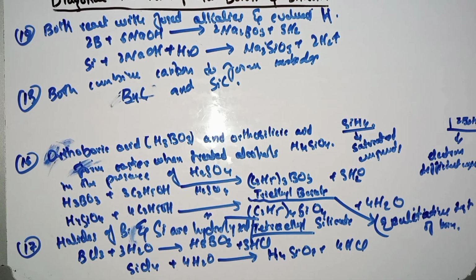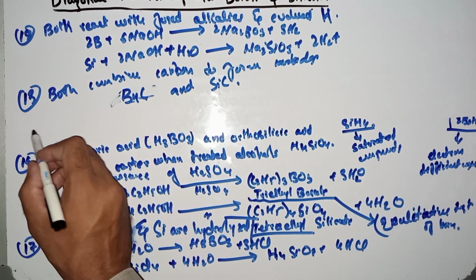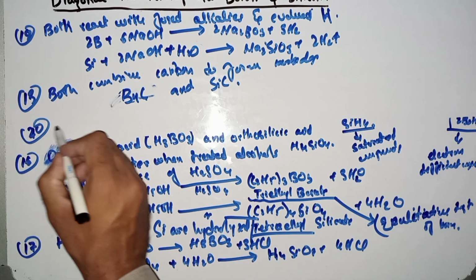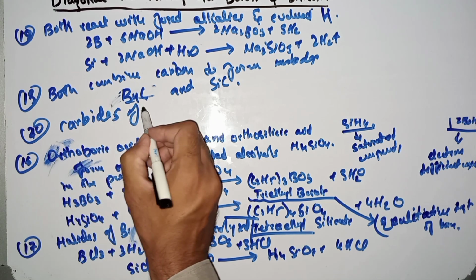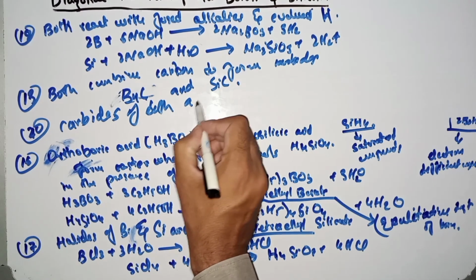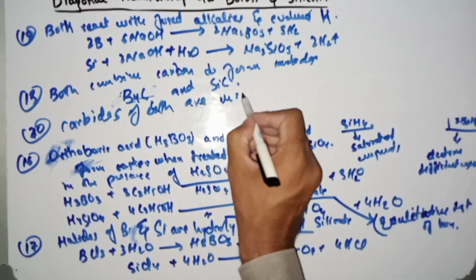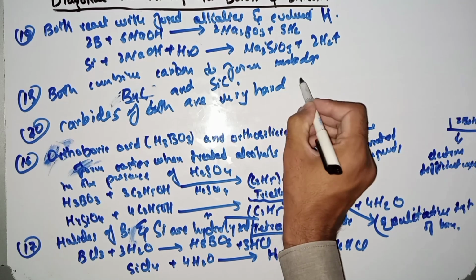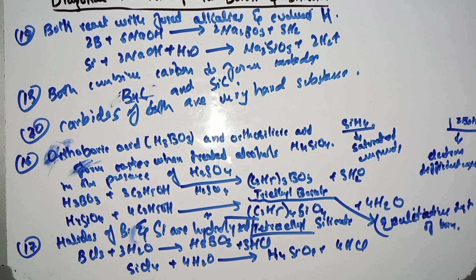Both can produce carbides, and these carbides are very hard substances and can be used for cutting and abrasive purposes. These are all about the diagonal relationship between silicon and boron.